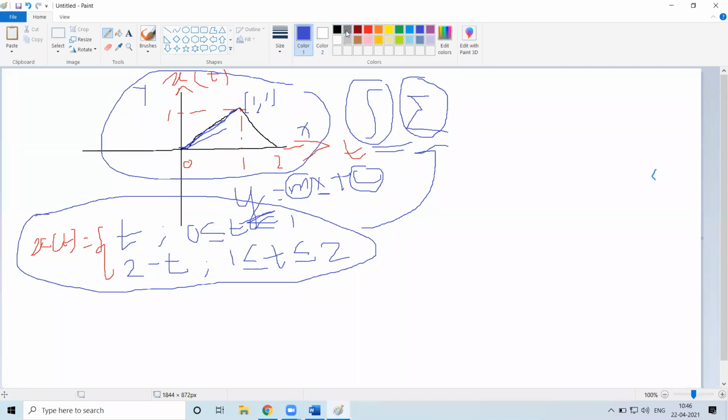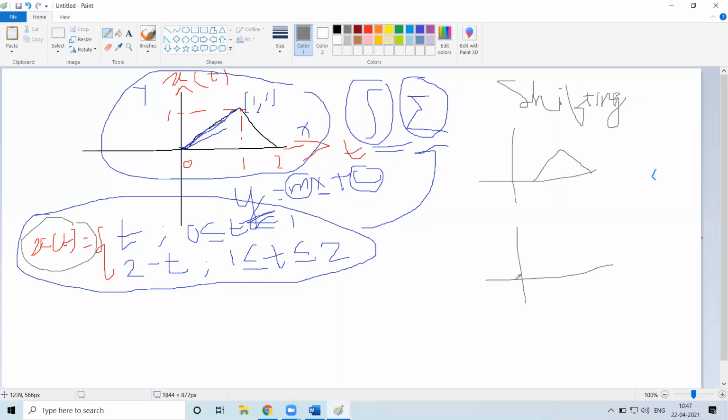Now I want to apply some operations. So what are the operations which are possible? One operation I can apply is shifting. The signal x of t, I can have it shifted towards the right or shifted towards the left.